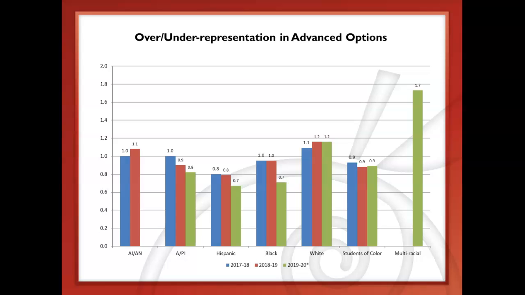You can see within all of those different groups, with our Black and Hispanic students being below that 0.9 number at around 0.7, Asian Pacific Islanders at 0.1, and then multiracial students being way above. So it's good to make sure that we're looking at how our different groups are comparing.